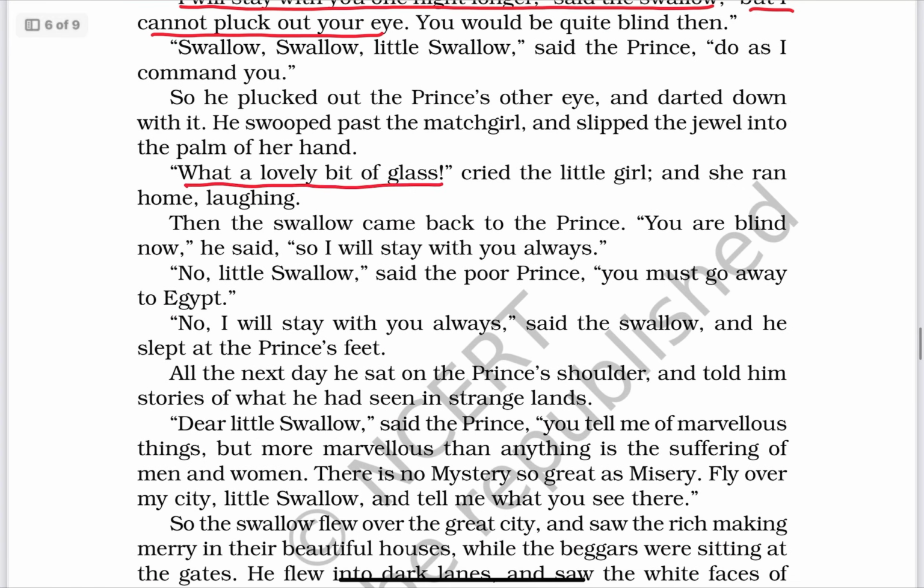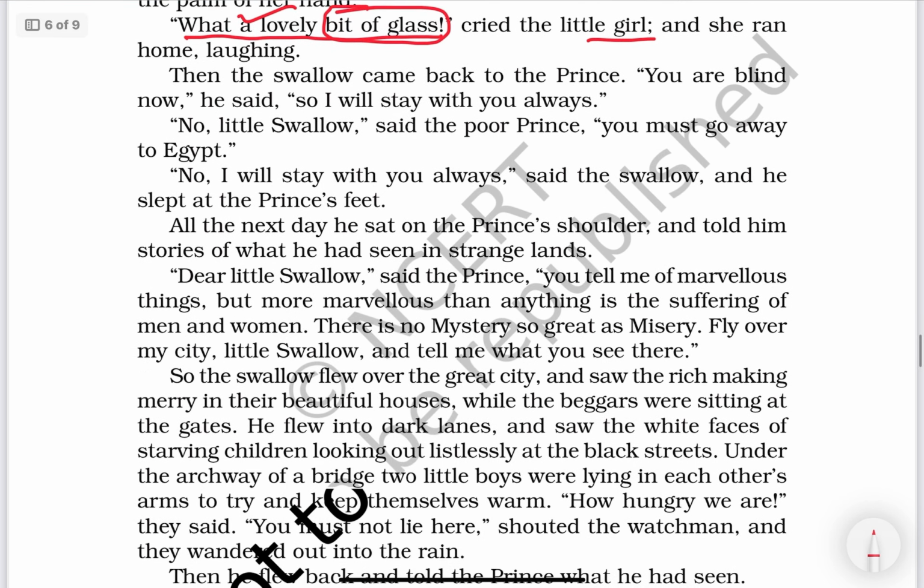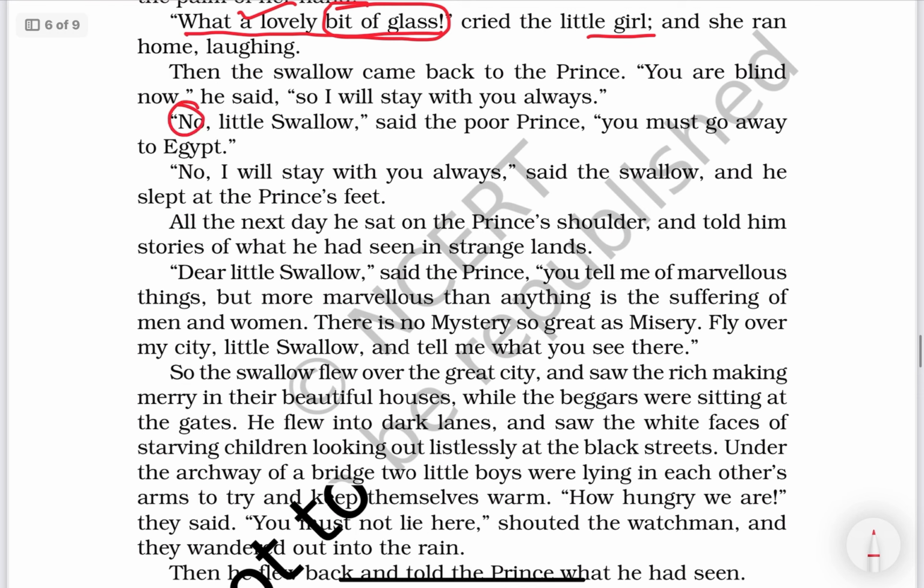Once again, what a lovely bit of glass, cried the little girl, that the bit of glass was very lovely. Okay, if the word no is there, no, little swallow, said the poor prince. So the poor prince replied in the negative.